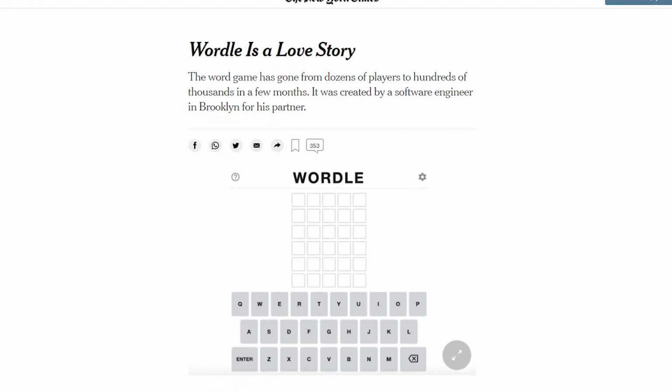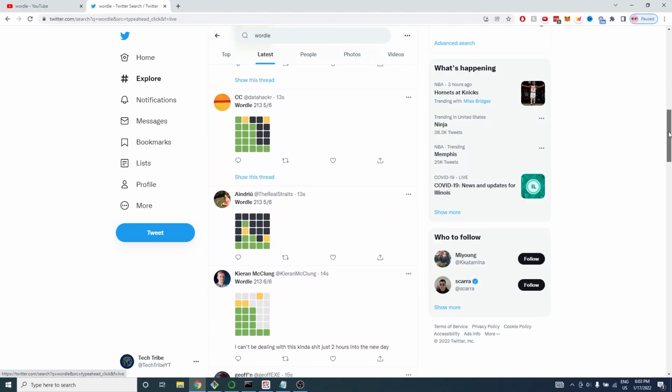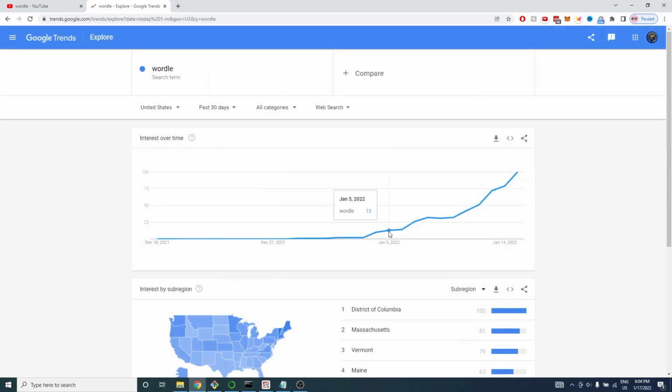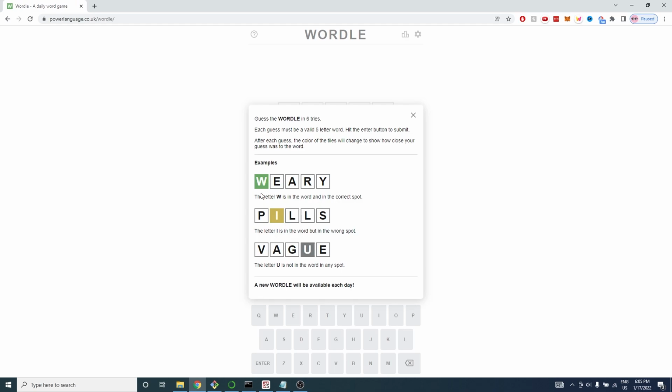It seems that everyone is talking about Wordle these days. It's flooding my Twitter feed, and the searches are at an all-time high on Google Trends. If you still haven't hopped on the Wordle bandwagon, the goal is to guess a 5-letter word using no more than 6 tries. After each guess, the letters that you guessed right in the correct position are shown in green, and the correct letters in the wrong position are shown in yellow.